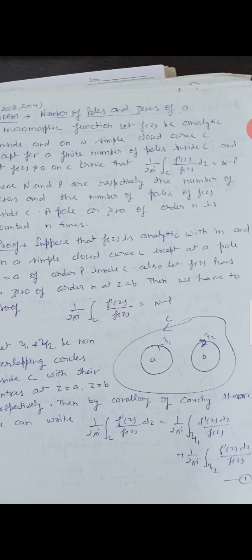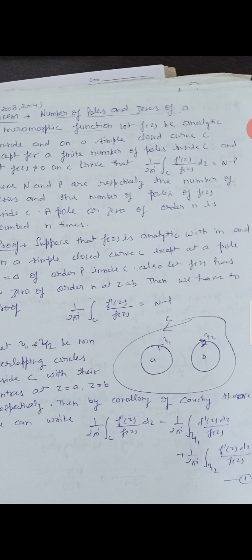Suppose that f(z) is analytic within and on a simple closed curve C except at a pole z = a of order p inside C. Also let f(z) have a zero of order n at z = b. Then we have to prove 1/(2πi) ∮_C f'(z)/f(z) dz = n − p. Let γ1 and γ2 be non-overlapping circles inside C with their centers at z = a and z = b respectively.